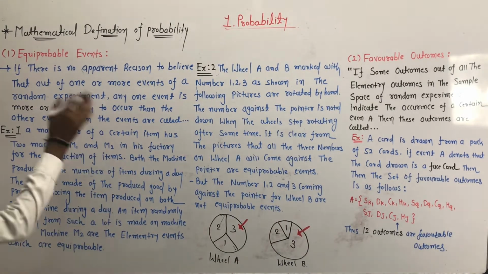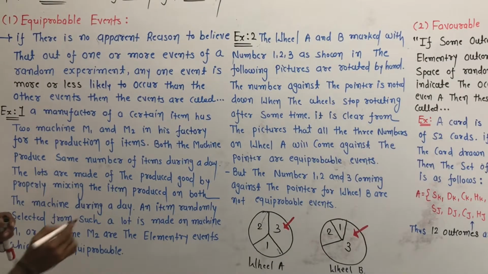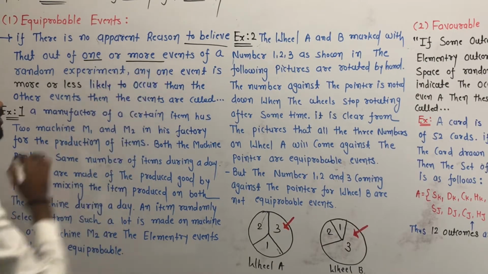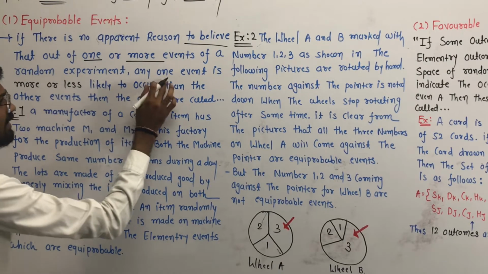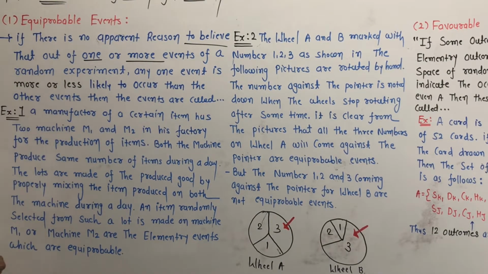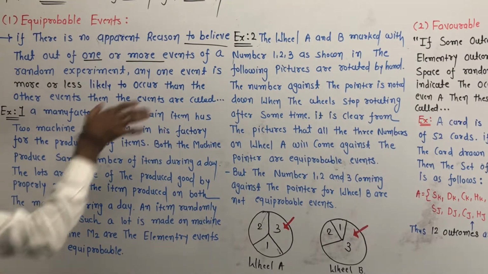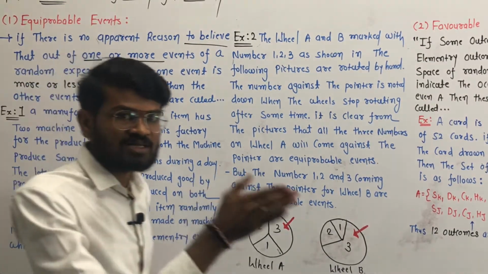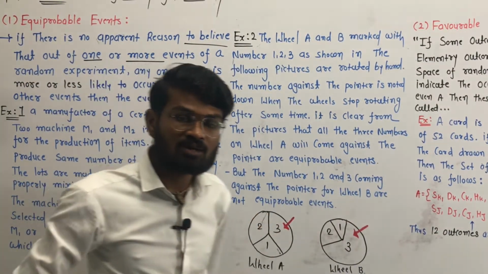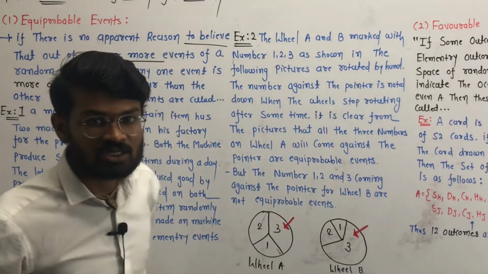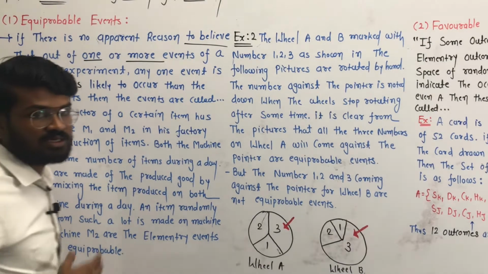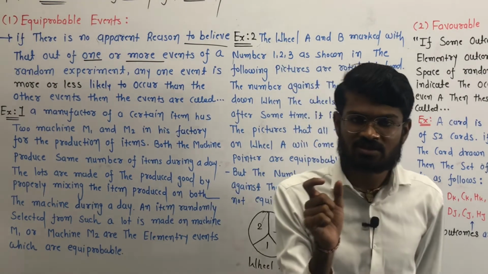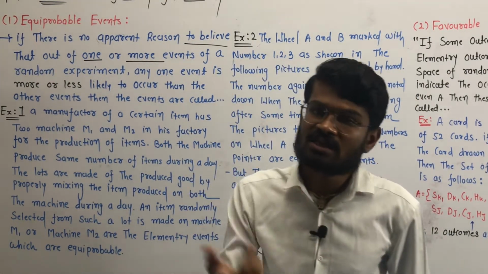Equiprobable events: if there is no apparent reason to believe that, out of one or more events of a random experiment, any one event is more or less likely, if there is no reason to define that one event is more or less likely, then those events are called equiprobable events. जो कोई भी इवेंट है, वो ज़्यादा होती है कि कम होती है, उसके बारे में अब हमको पता नहीं है, तो उस इवेंट को हम इक्विप्रोबेबल इवेंट कहते हैं. हमने एग्जांपल दिया है ना कि क्लासरूम में दो गर्ल है और दो बॉय है, तो दोनों की प्रोबेबिलिटी कितनी होगी? 50-50%. Selection of the boy and selection of the girl.